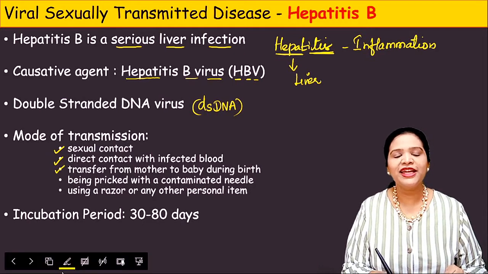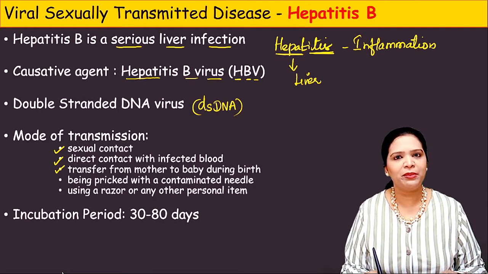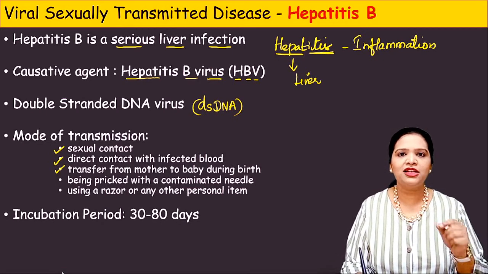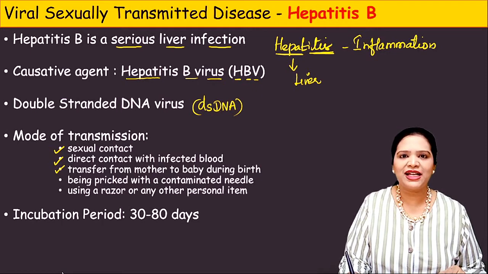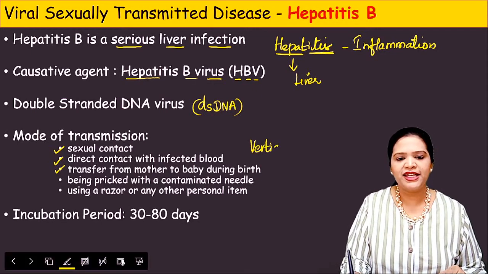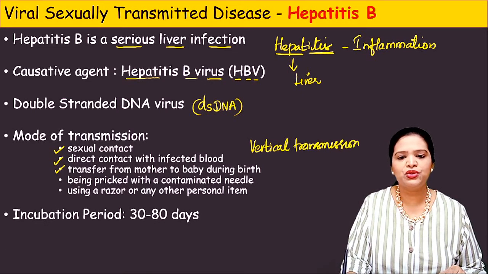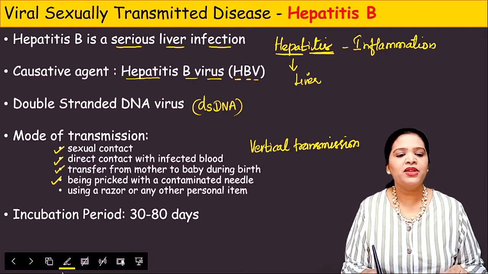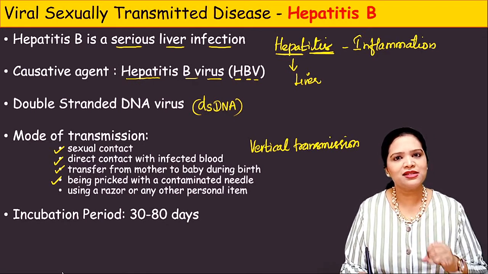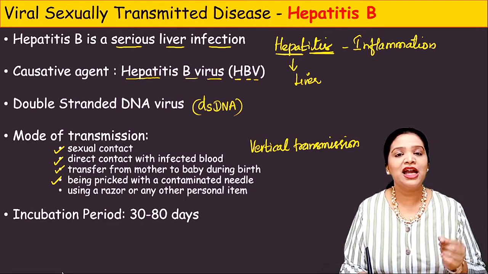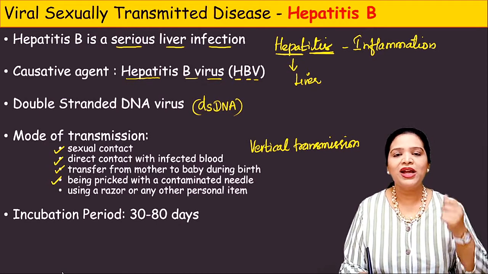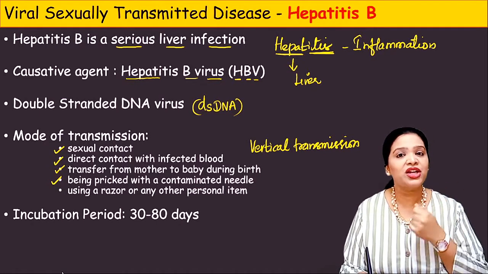Or the infection spreads from mother to the baby during birth. The infection which spreads from mother to the child is called vertical transmission. So infection spreads from mother to the baby, to the fetus. Or the infection spreads from contaminated needles and syringes, for example, ear piercing needles. Tattoo: when we get a tattoo, they use needles, right? So those contaminated needles. Also sharing shaving razors.